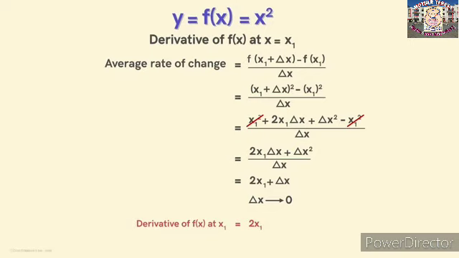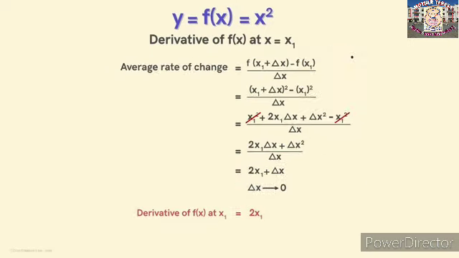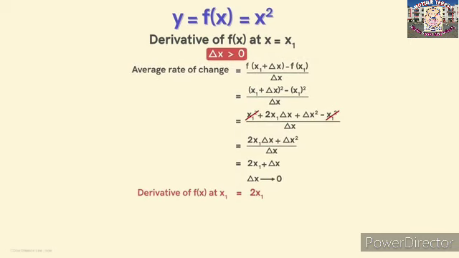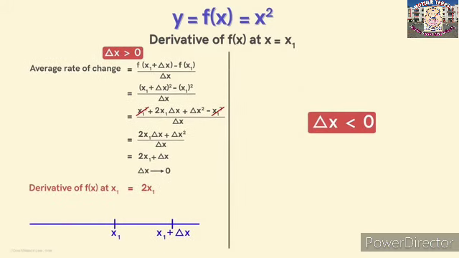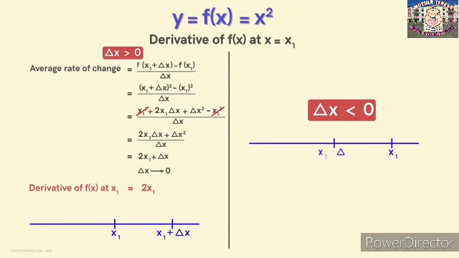Now notice one more thing. Although we had not explicitly stated it here, we took delta x to be greater than 0. That is, we are finding the average rate between x1 and the values of x greater than it. But it is necessary to consider the case when delta x is less than 0. That is, finding the average rate between x1 and the values of x lesser than it. As we find the average rate when delta x tends to 0, this average rate should approach 2 times x1.